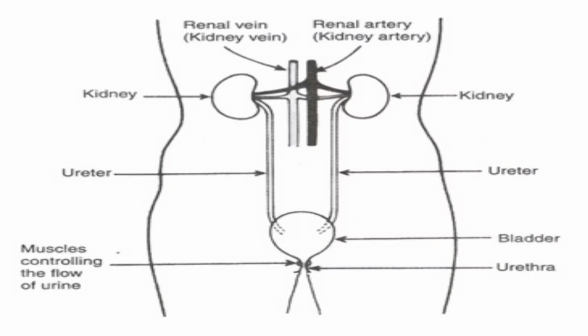So here are the kidneys that are connected with the renal artery and renal vein. The renal artery carries dirty blood and the renal vein contains purified blood. Then the kidneys are connected with ureters, which lead to the bladder, also called the urinary bladder, and that helps to store the urine until it is excreted out from the body. Urethra is the opening tube from where urine is excreted out.